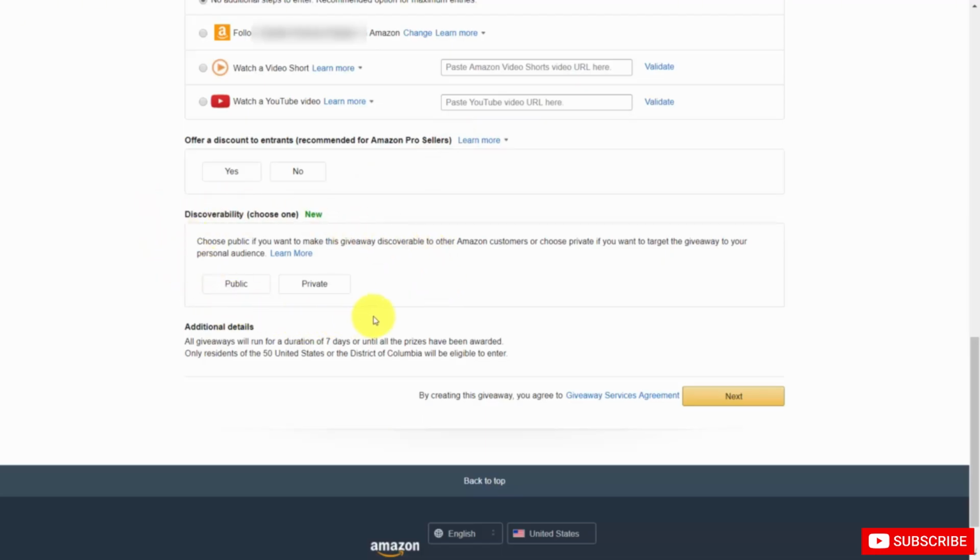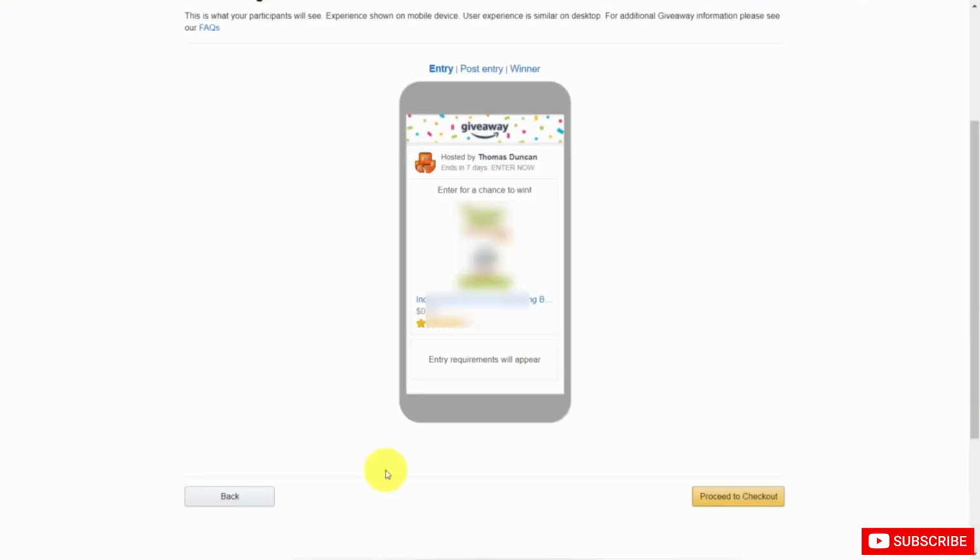For example, if you only want this giveaway to be discoverable for the people that already know about it, you can make it private. Or if you want it to be discoverable for the general public, you can make it public. Now, this assumes that you have some kind of database or email marketing list. Once you've considered all of the variables that you want to have in your giveaway, you can click Next. Kindle will then show you what your giveaway is going to look like. Once you approve, you can click Proceed to checkout, and that will set your giveaway in motion.